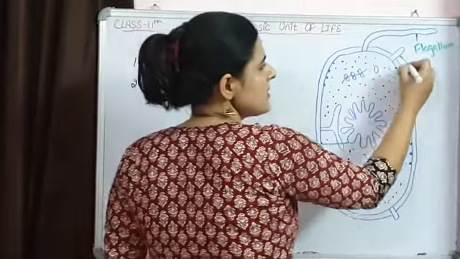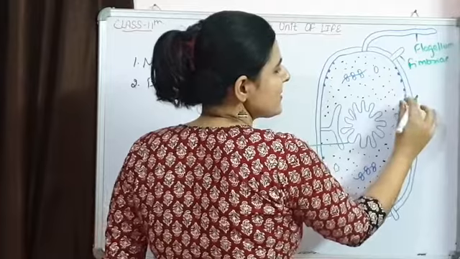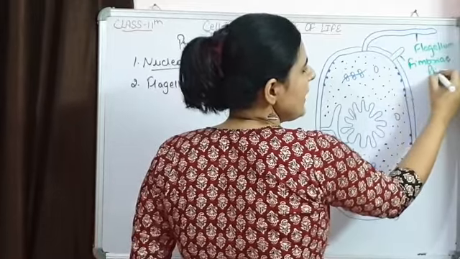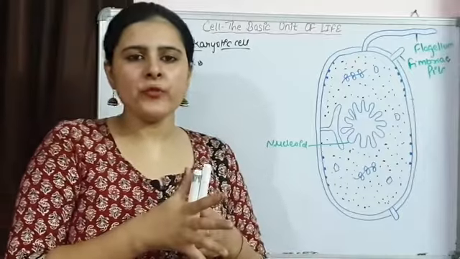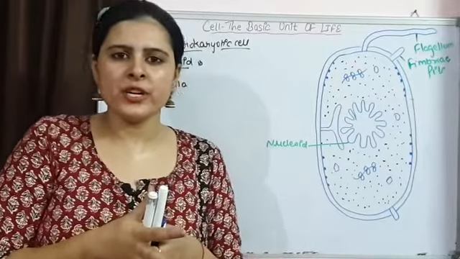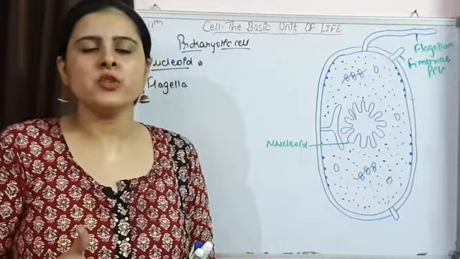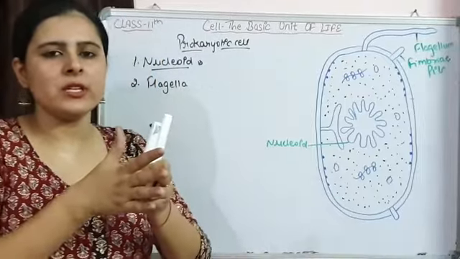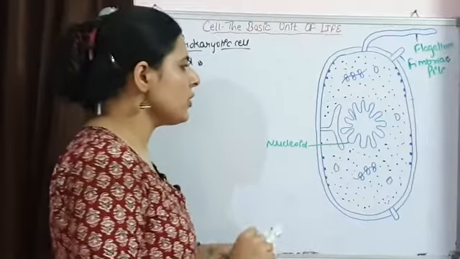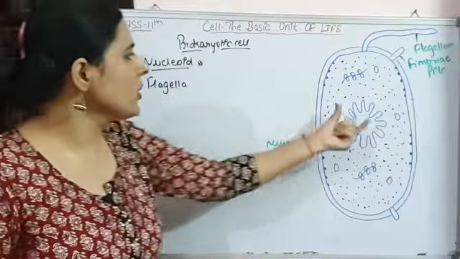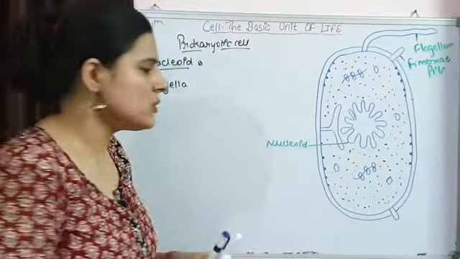Some other structures like fimbriae are also there. Small pili like structures are also present. So fimbriae and pili are present which are helping in attachment of the prokaryotic cell with any substratum and also helpful in conjugation, in sexual reproduction where two prokaryotic cells are going to exchange their genetic material. One more thing, other than the nucleoid there is extra chromosomal DNA present, that is known as plasmid.